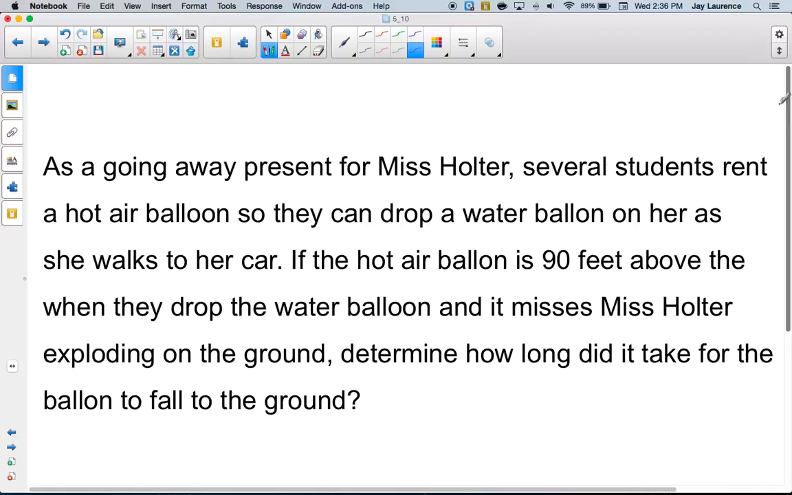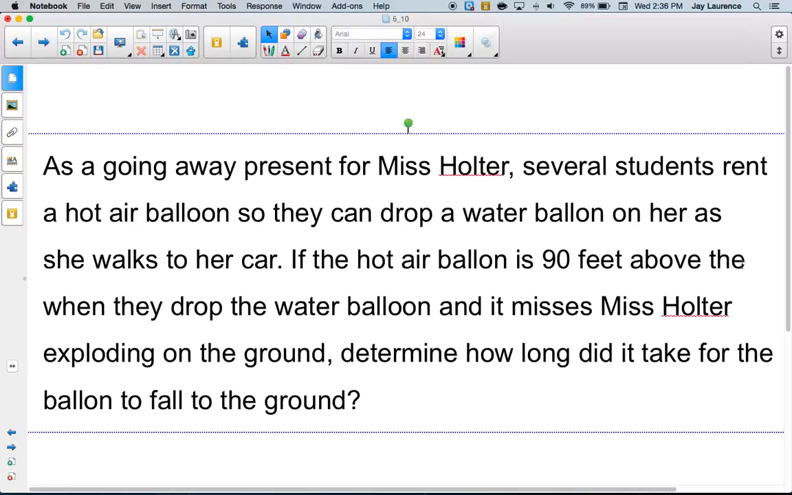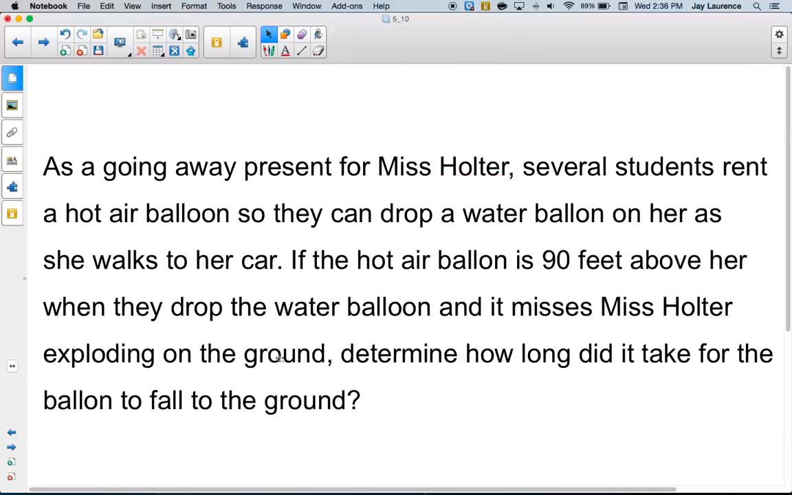let's see here. Here's another problem. As a going away present for Miss Halter, several students rent a hot air balloon so they can drop a water balloon on her as she walks to her car. If the hot air balloon is 90 feet above her, I guess I left the word out of there. All right, above. I said her, and I should have put the instead of her. Above her, when they drop the water balloon and it misses Miss Halter, exploding on the ground, determine how long did it take for the balloon to fall to the ground.